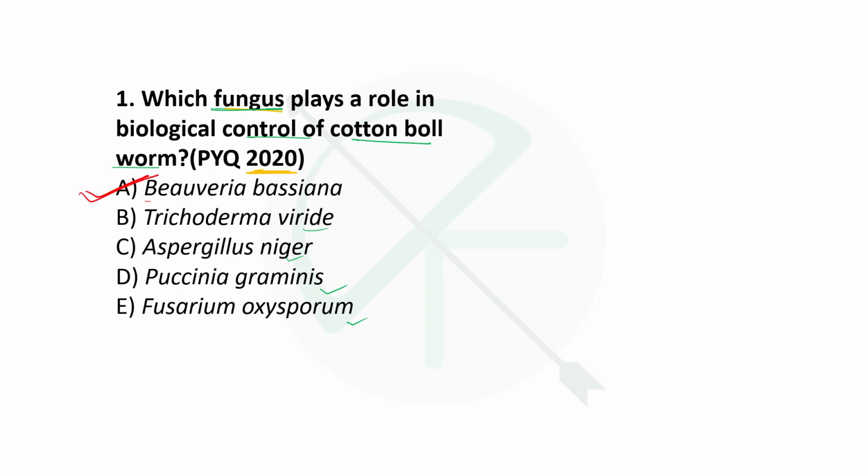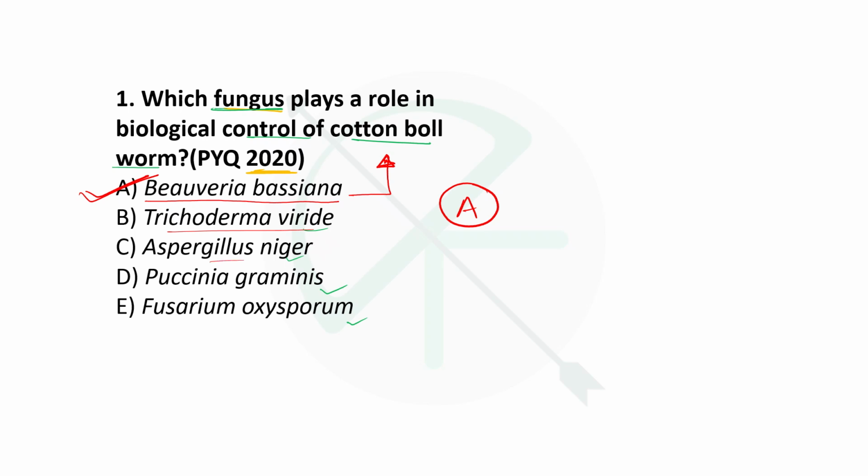Okay? So Beauveria bassiana is a fungus that is used to control cotton bollworm, used as a biological control agent, right? Next, Trichoderma viride. So this is also a biological control agent, and it is also a fungus, and it is used as an antifungal, control soil borne pathogens, and prevents root rot, damping off, wilt diseases, and all those things. Okay.